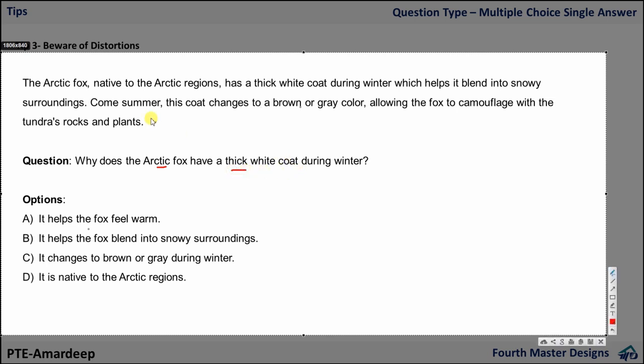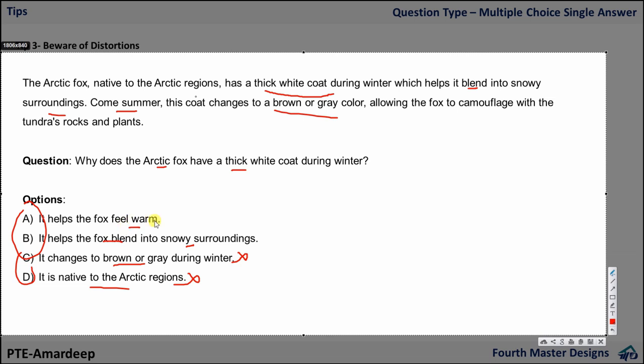During winter. Come summer, it changes to brown or grey, so this is different. It has a thick white coat during winter, to blend into snowy surroundings. Blend into snowy surroundings. It helps the fox feel warm. Maybe, it's in winter, so maybe. But again, this is a distortion. Why? They have mentioned blend into, to get mixed into the environment. It changes to brown during winter? No. It is native? No. So C and D can be eliminated. Now you are left with A and B.